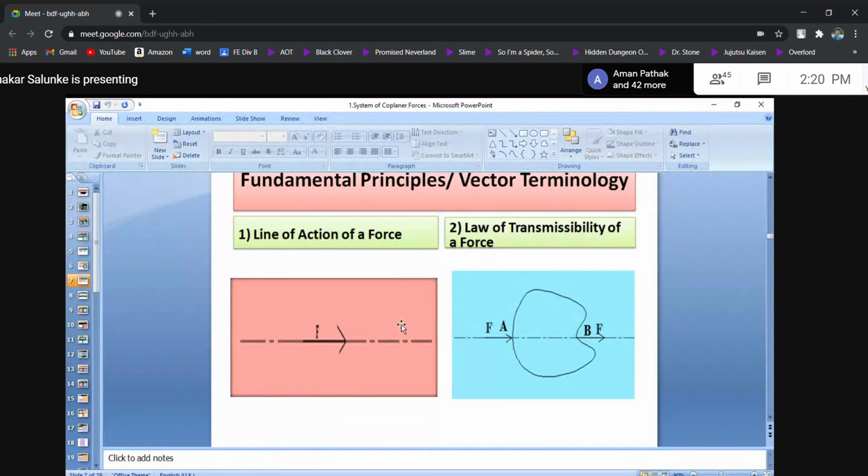So friends, in the first topic, your job is so simple. Whatever complicated system is available, you have to convert it in terms of 1. But that 1 must be equivalent to the basic system. If 10 forces are available and you convert them into a resultant, then the effect of the 10 forces and the effect of that single force must remain the same. That care you have to take.